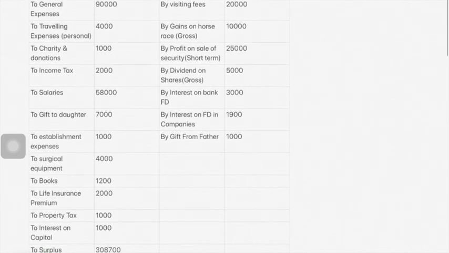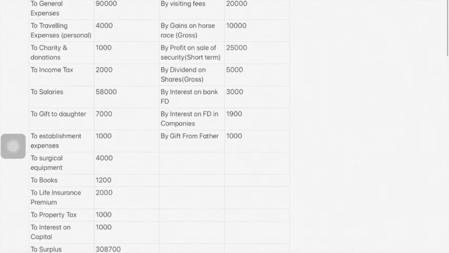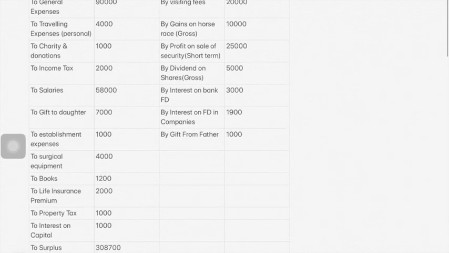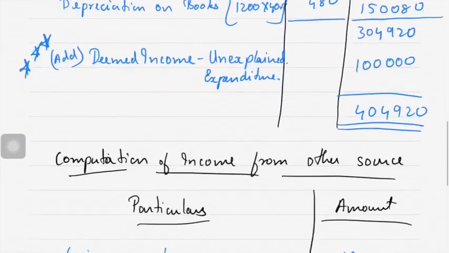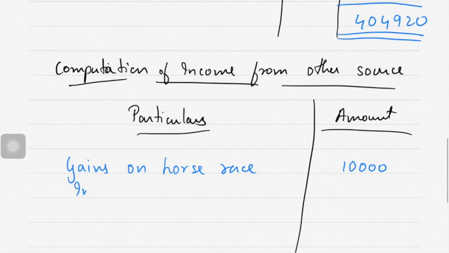Next, dividend on shares is exempt. Profit on sale of security 25,000 is short term capital gain. Interest on bank FD 3,000. And interest on FD in company.